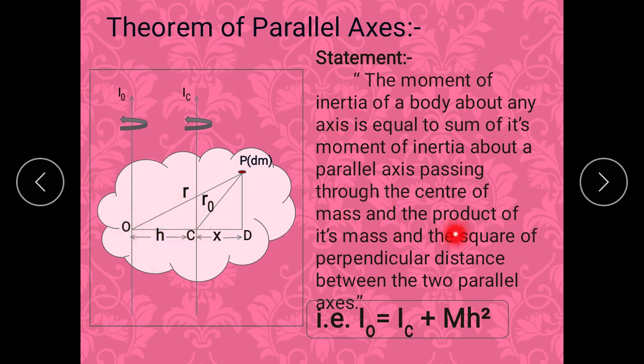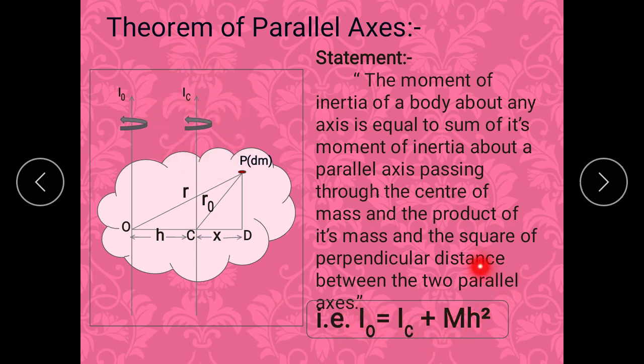So according to the statement, I have to find the moment of inertia about this axis which is passing through point O. So IO must be equal to what? According to the statement, there must be a sum. Sum of what? Moment of inertia about an axis passing through the center, which is already known to us. So that's why it is equal to IC.